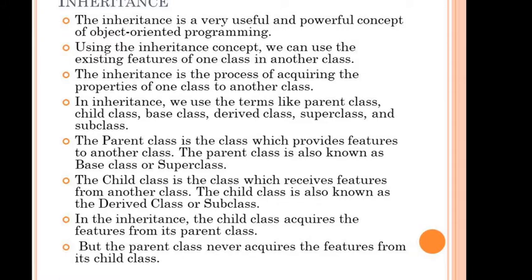In inheritance we use terms like parent class, child class, base class, derived class, superclass and subclass. We can use the terms parent class, base class and superclass interchangeably, and child class, derived class and subclass. The parent class is the class which provides features to another class, and this is known as the base class as well as the superclass. The child class is the class which receives the features or properties from another class, and these classes are also known as derived classes and subclasses.